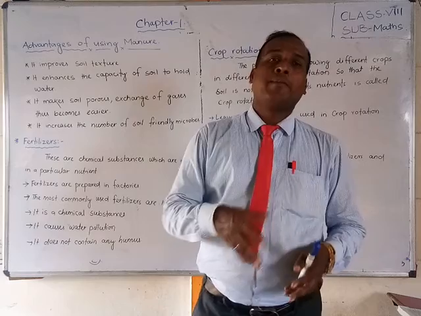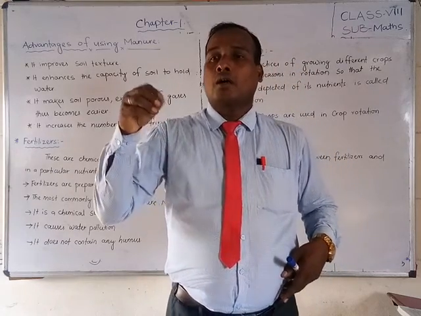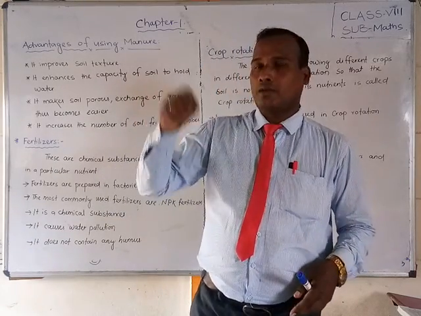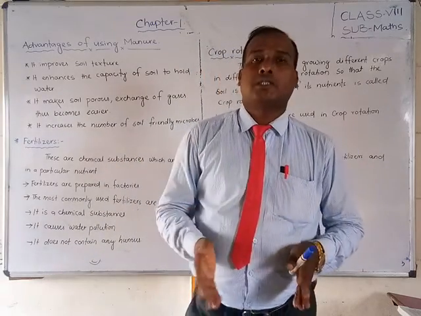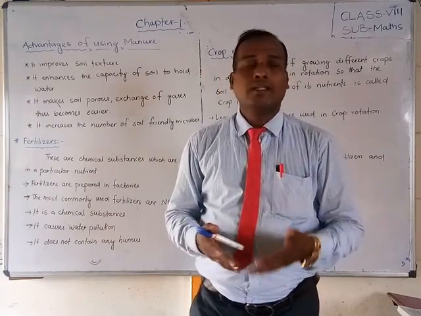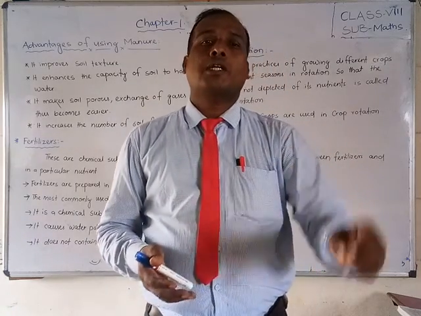Otherwise, if you grow the same type of crop in one field, you will lose its nutrients. Specially, we do crop rotation using leguminous plants.